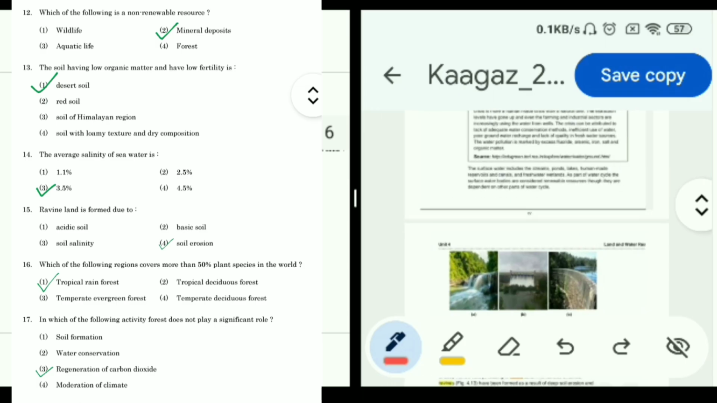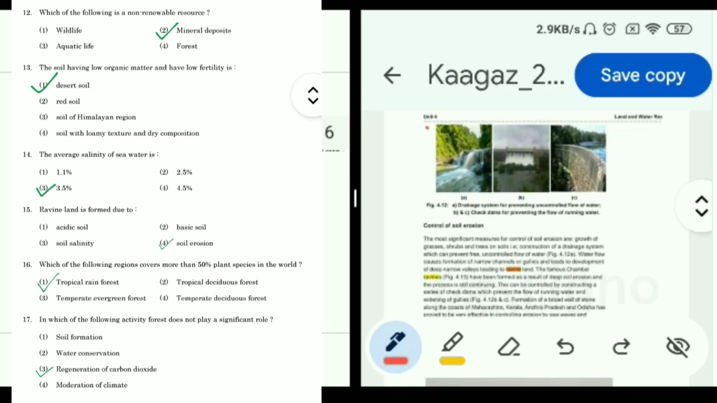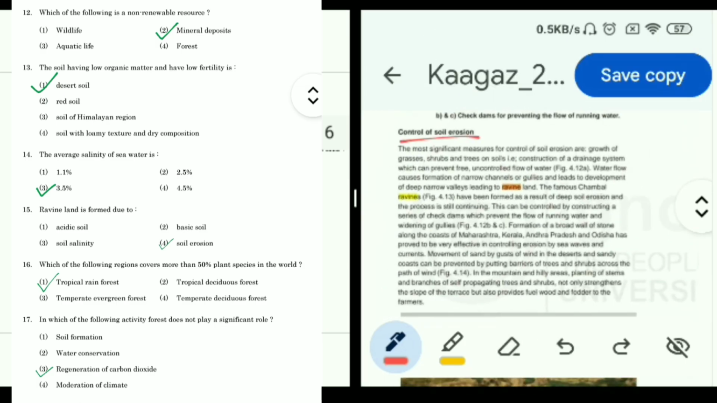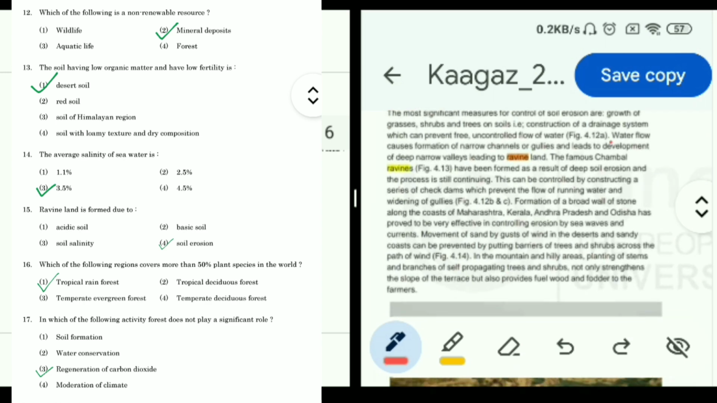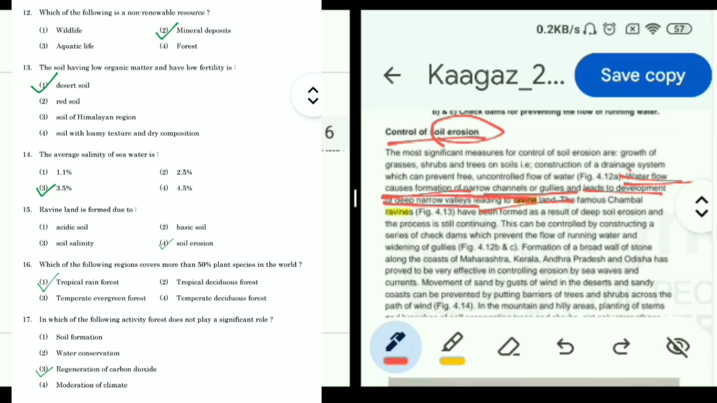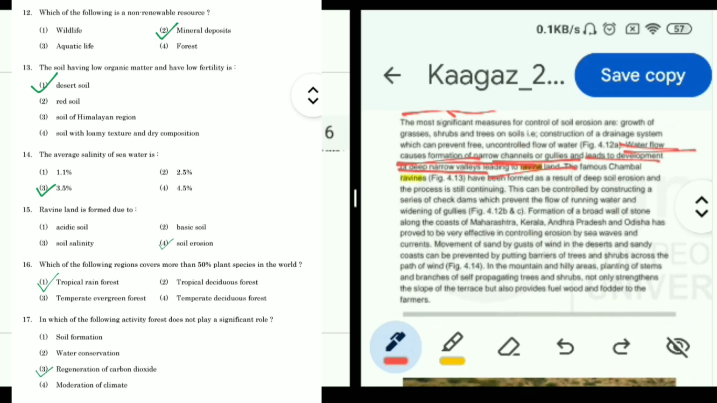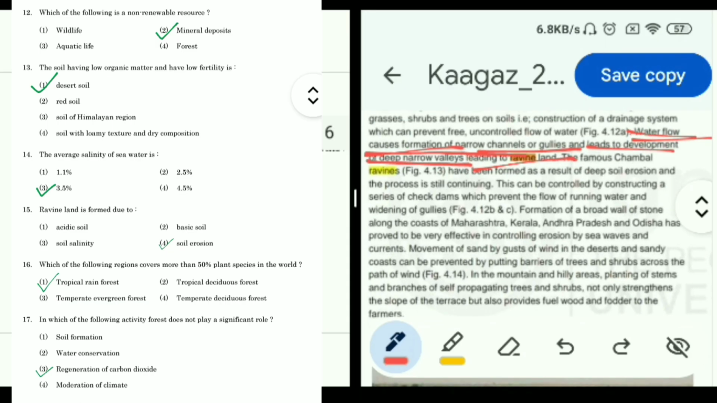Now question 15: ravine land is formed due to acidic soil, basic soil, soil salinity or soil erosion. So this answer we can find in unit 4 on the topic control of soil erosion. We can find that water flow causes formation of narrow channels or gullies and leads to development of deep narrow valleys leading to ravine land. So this is under soil erosion. So fourth option, soil erosion, is the correct answer. Ravine land soil erosion की वजह से बनता है.